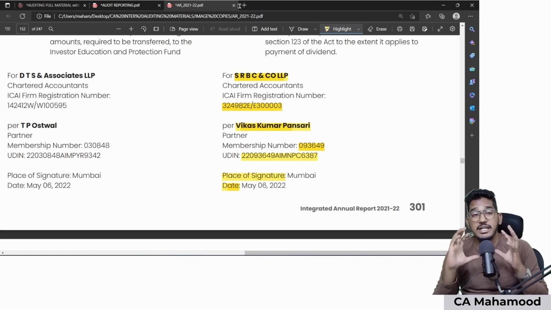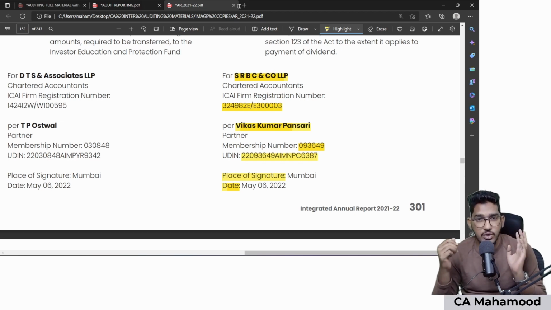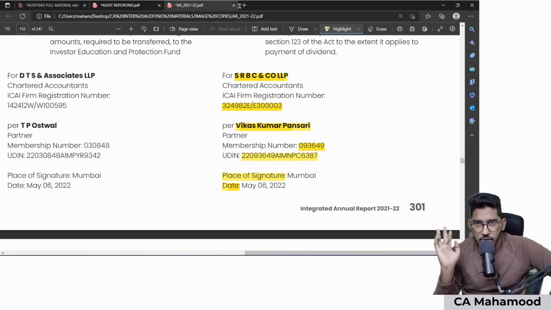They have started creating fake stamps of the auditor. They used to forge the chartered accountant's signature. So these kinds of scams have happened a lot. In order to increase the reliability of the auditor's signature, ICAI has brought up this concept called UDIN, which has to be mentioned on every audit report which the auditor is signing.